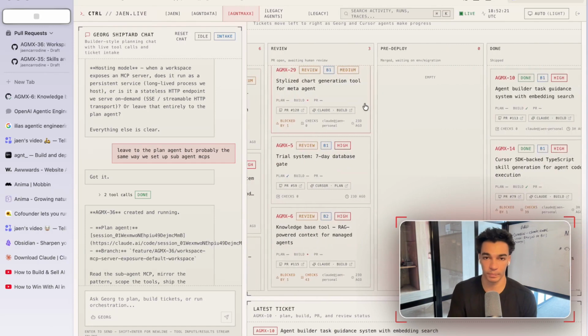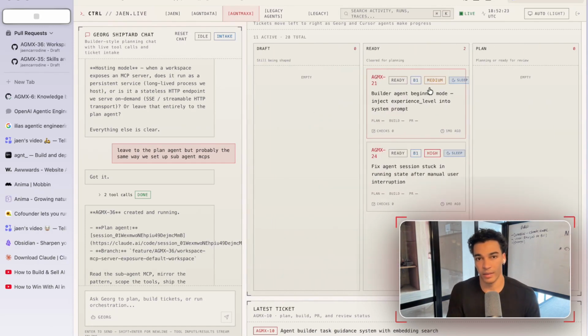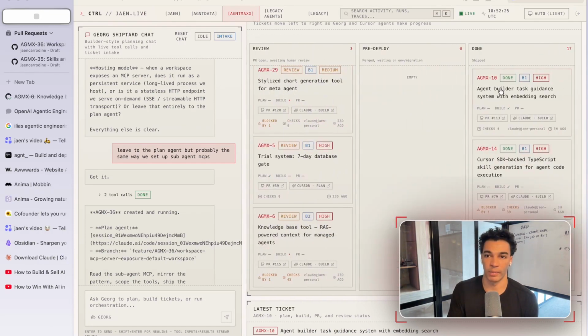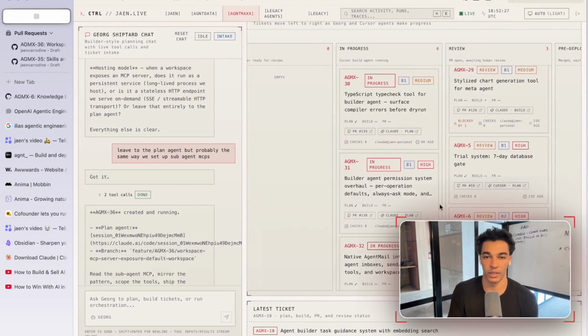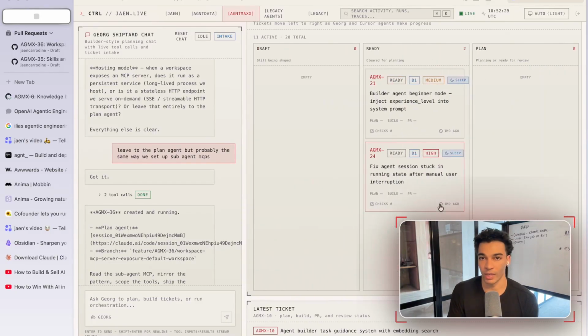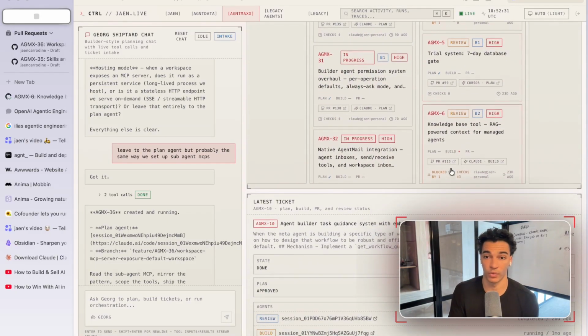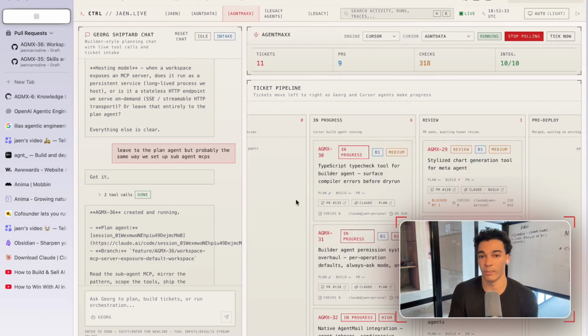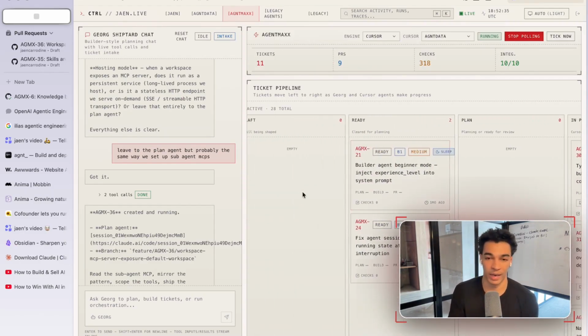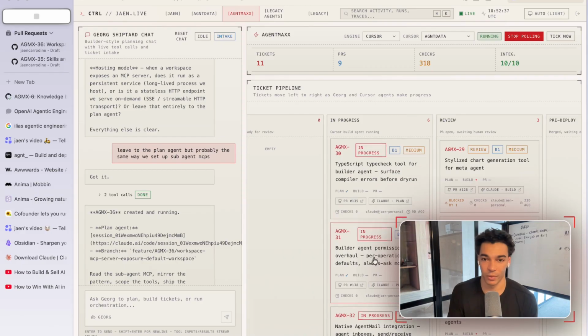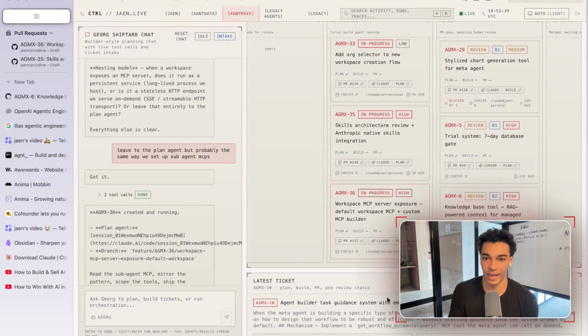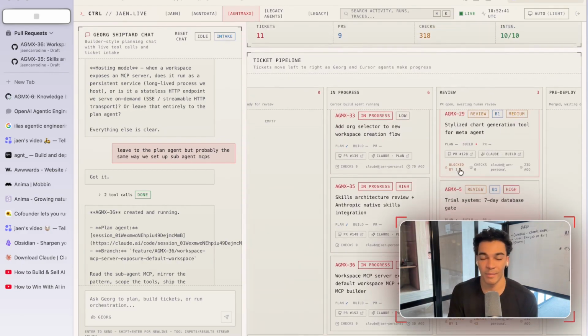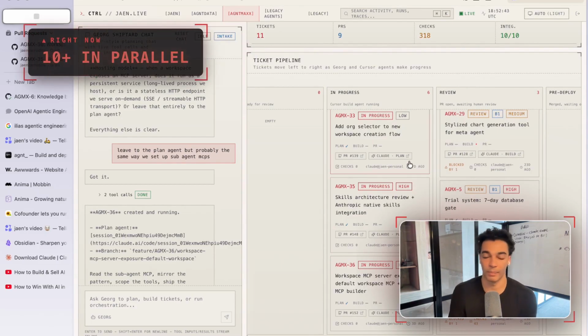that feature for me. So this dashboard shows all of my features that are currently in production, in the pipeline, and also the done features. Right now I have a bunch of stuff that I'm working on simultaneously, which is one of the beautiful things about this. Previously, I would only really build one feature at a time, but now it looks like I'm building 1, 2, 3, 4, 5, 6, 7, 8, 10 plus features all in parallel right now.